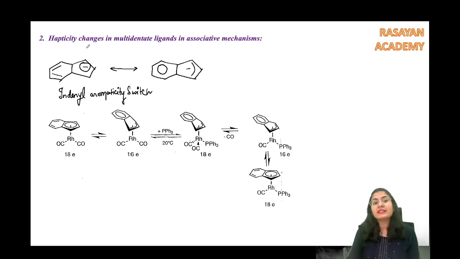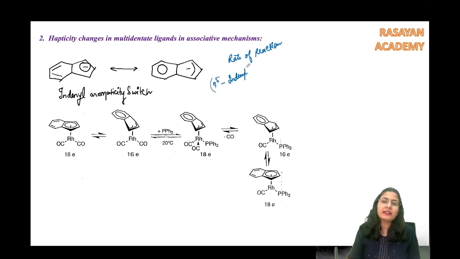Why? Because this has been directly asked in your exam. So if you have seen that question on aromaticity, there was a comparison of rate of reaction. If you remember, the rate of reaction of simple substitution of this complex, what is this? I will call it indenyl, eta 5 indenyl rhodium CO whole 2.